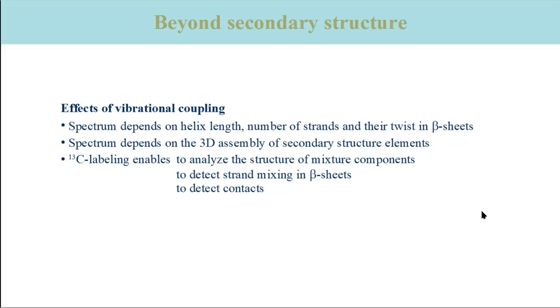Summarizing this part, vibrational coupling makes the spectrum sensitive to many structural properties, like the number of strands and their twist in beta sheets. In addition, it makes the spectrum sensitive to the three-dimensional assembly of secondary structure elements. Vibrational coupling can be further exploited when combining it with the mass effect of 13C labeling. This provides further information on the structure. It enables to analyze the structure of individual mixture components, to detect strand mixing in beta sheets, and to detect contacts between specific groups.